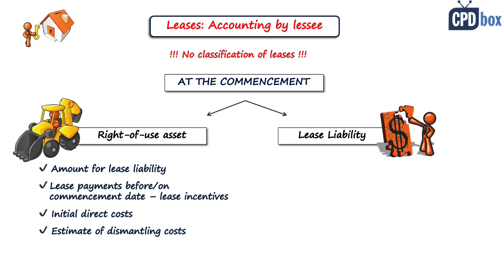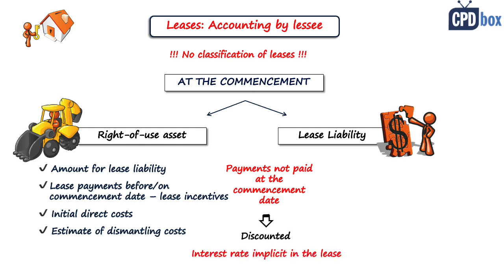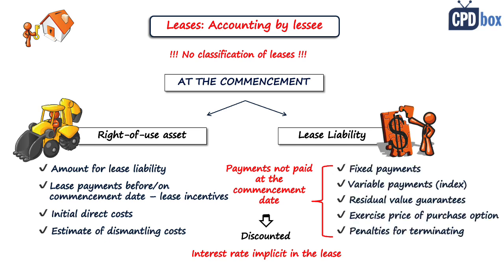That's possible. The lease liability are, in fact, all the payments not paid at the commencement date, discounted to a present value using the interest rate implicit in the lease, or incremental borrowing rate. So what comes to the payments not paid at the commencement date? You can see the list of items here, and these would be fixed payments, variable payments, like depending on some index or rate, and a few other items.